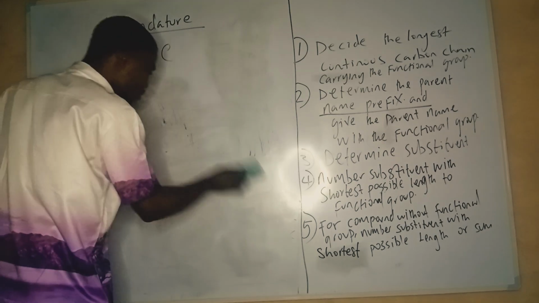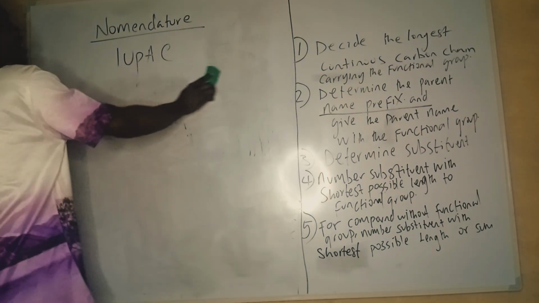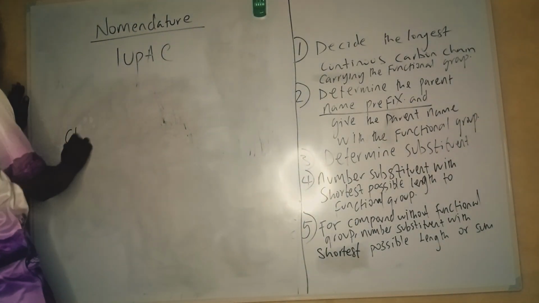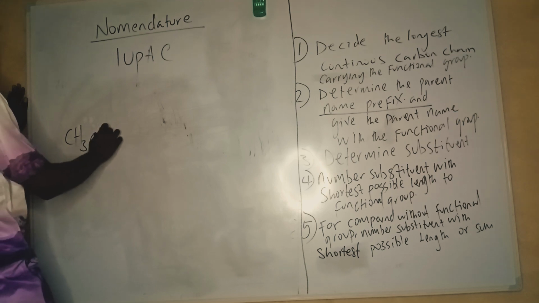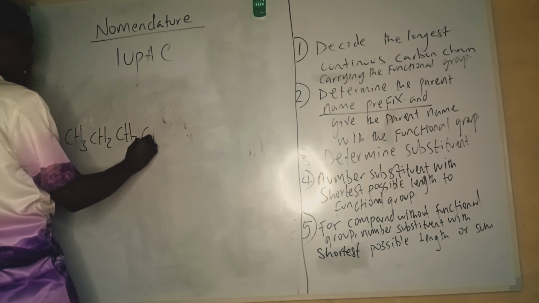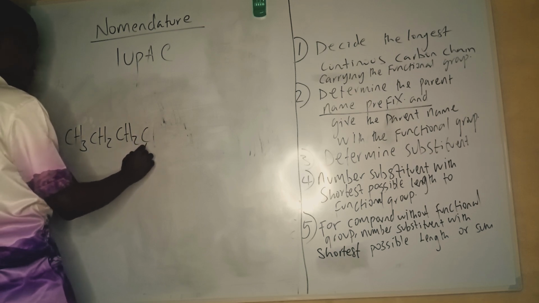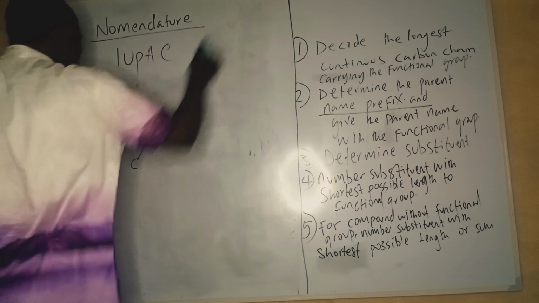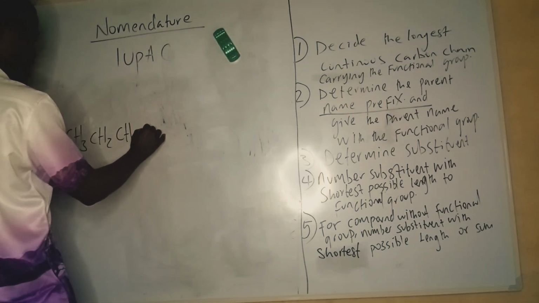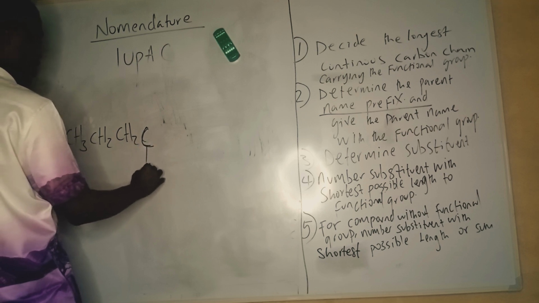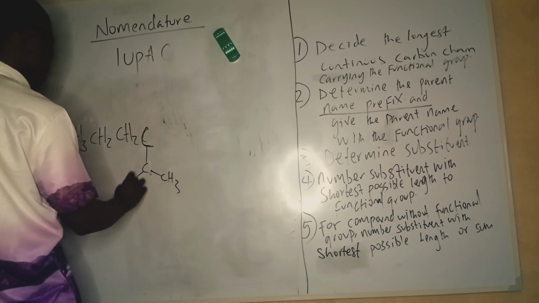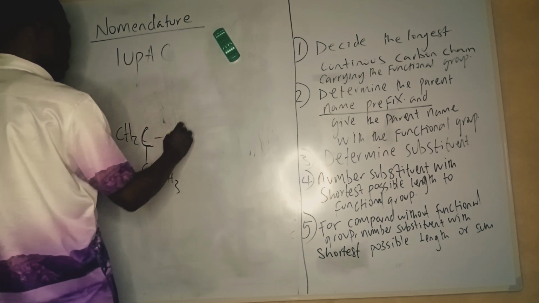So now I'm going to put a compound, for the first time, that has a functional group. Then I'm going to do something on it, something a little bit tricky. So I'm going to have CH3, CH2, CH2, and in this place I'm going to have a C. It will be tricky, so if you watch this video, you will learn a lot. Then I'm going to put CH3, I'm going to put C.